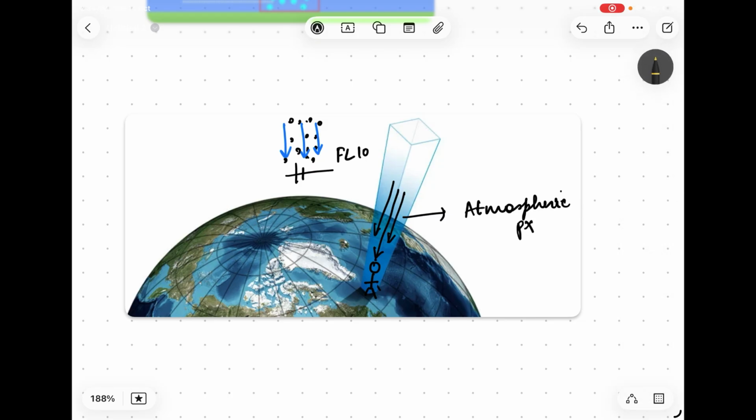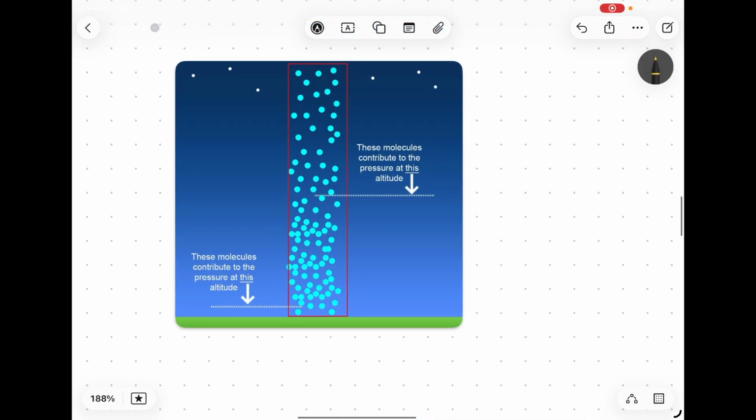Now, how does the air exert pressure? We know that the atmosphere is made up of millions of molecules like in this image, and thus it has mass. When the gravity of the earth pulls this mass towards the center of the earth, a weight is experienced. So all these molecules have a certain amount of weight. What is weight? The formula is weight equals m into g, where m is the mass of the air and g is the gravitational force. So this is how the air exerts pressure.